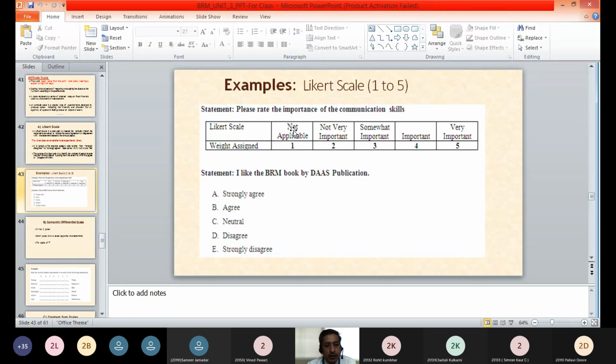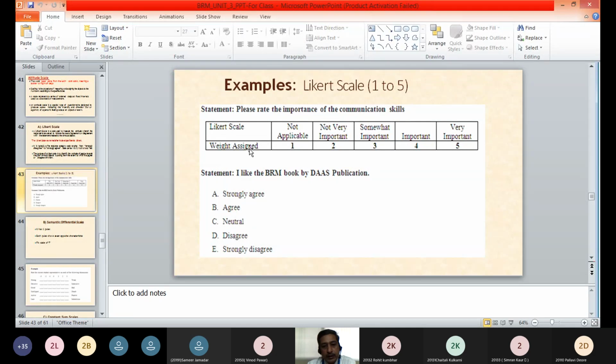The options are not applicable, not very important, somewhat important, important, and very important. In this scale, 1 is the minimum. So we have given weights from 1 to 5. 1 is not applicable, 2 is not very important, 3 is somewhat important, 4 is important, and 5 is the highest, that is very important.